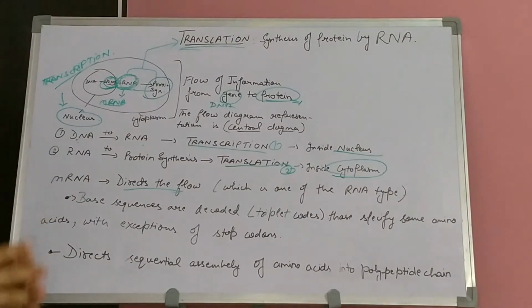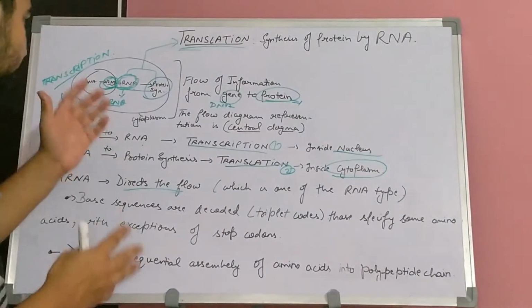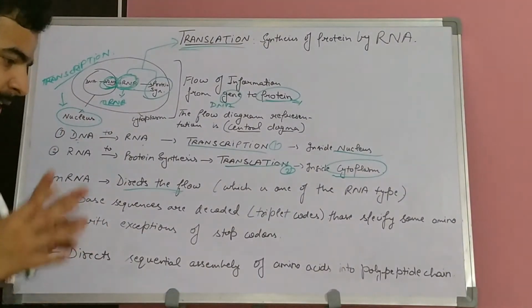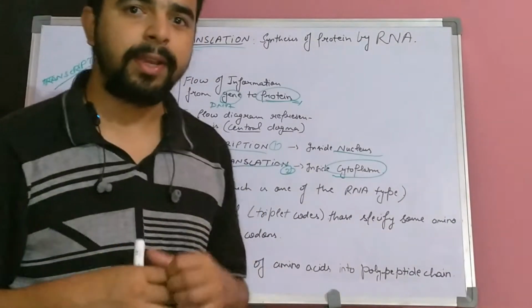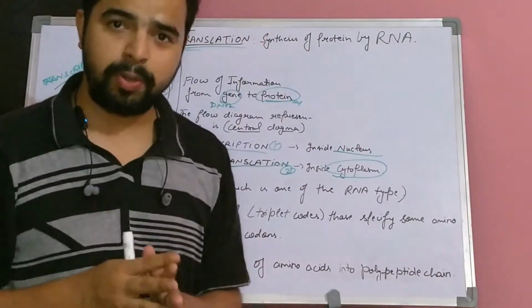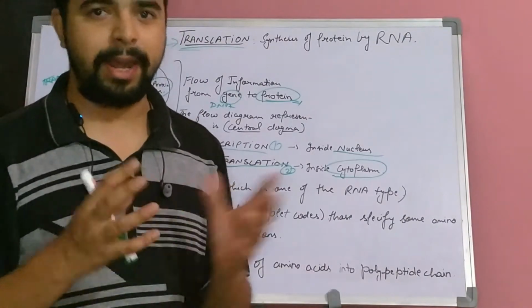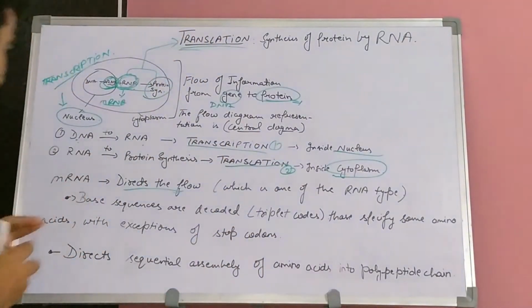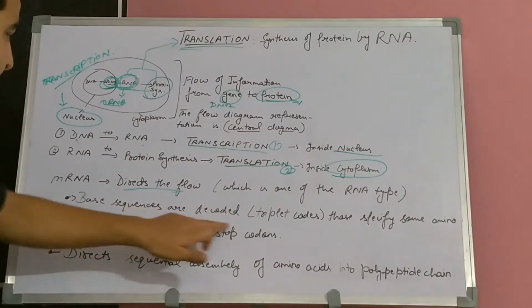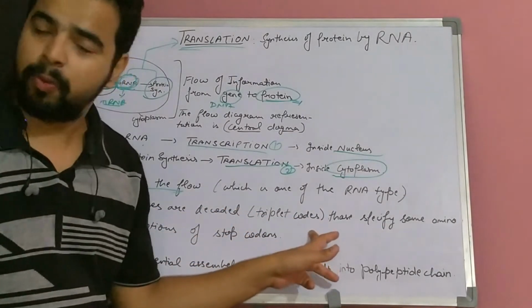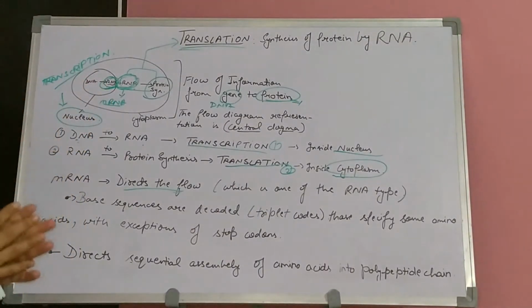Now, along with mRNA, which is directing the flow of these gene sequences, there are two more types of RNA which are involved in the translation process, and they are known as transfer RNA and ribosomal RNA. The base sequences are decoded. Basically, base sequences are the triplet codes of the DNA sequences only.